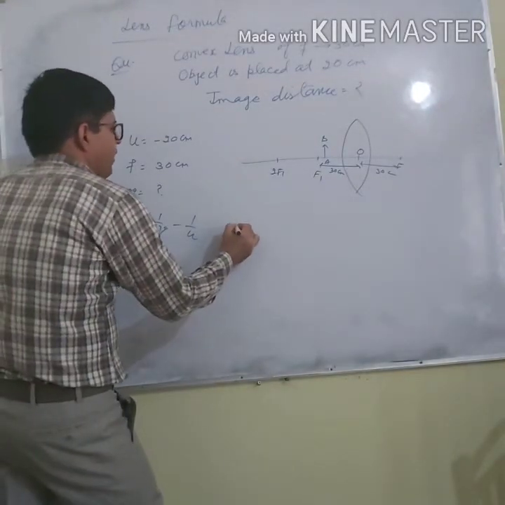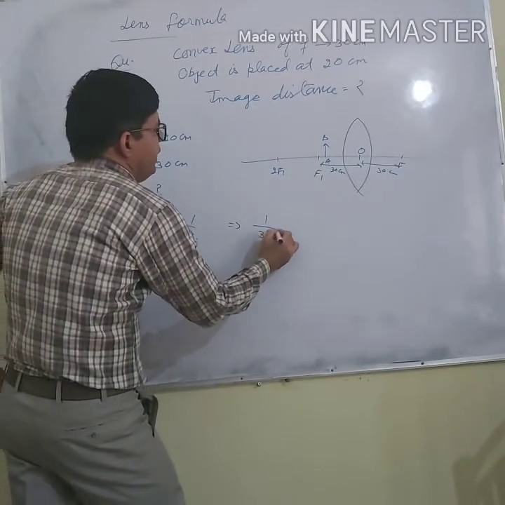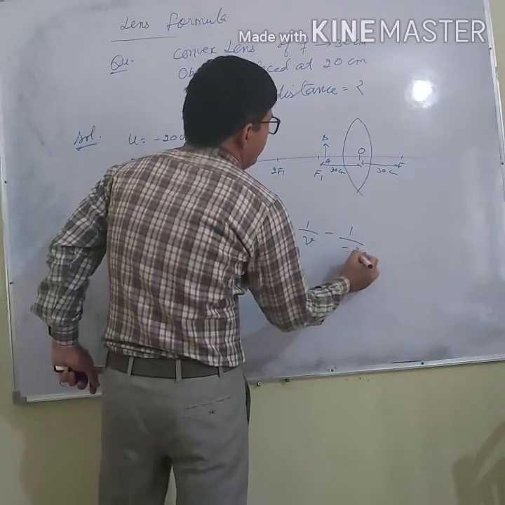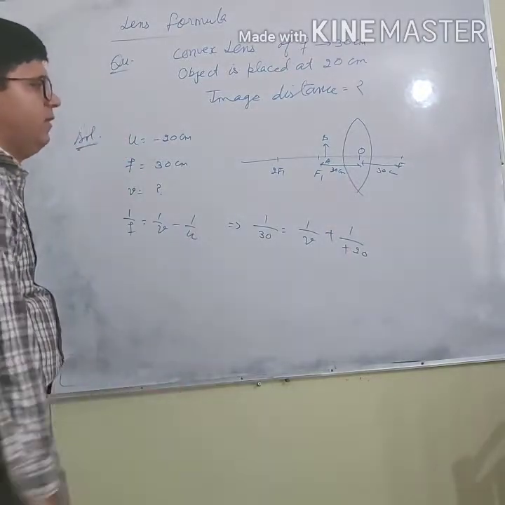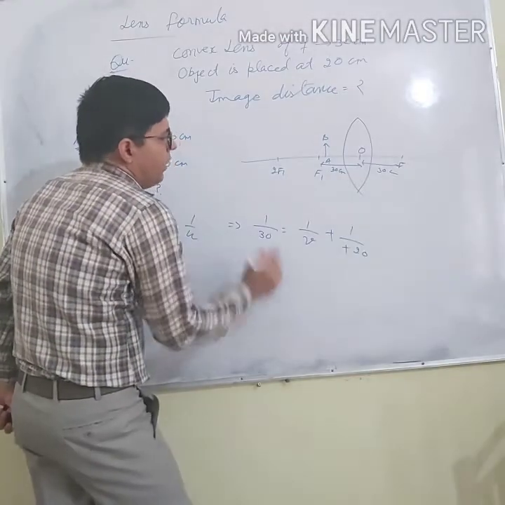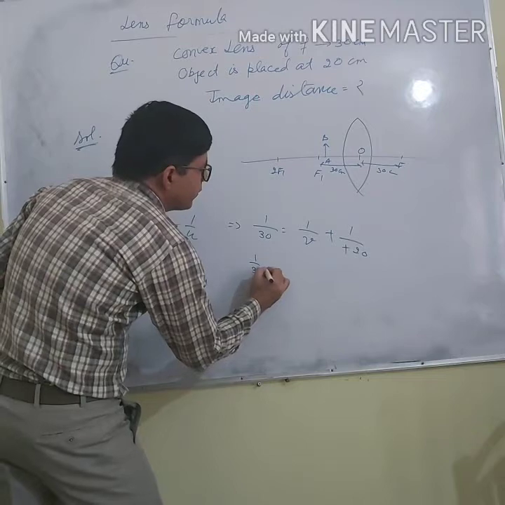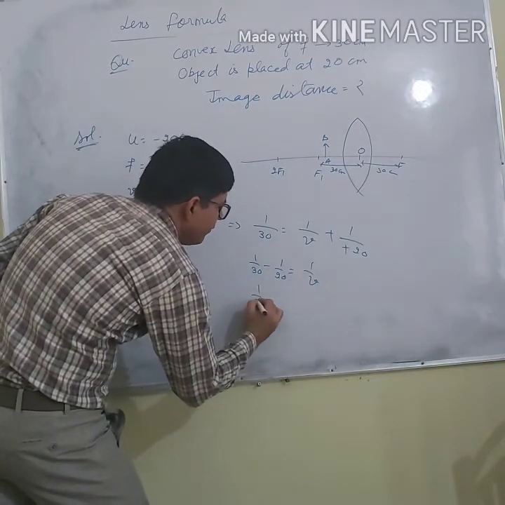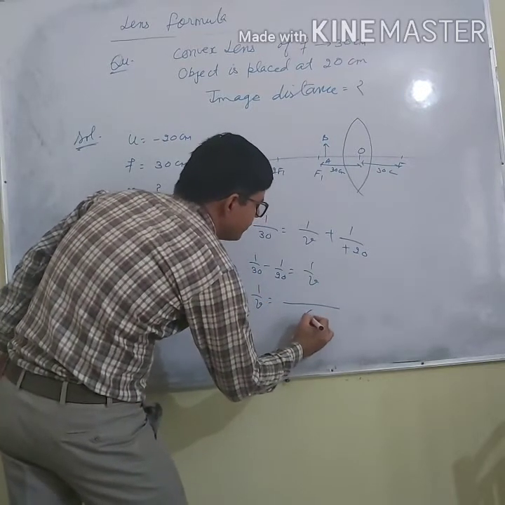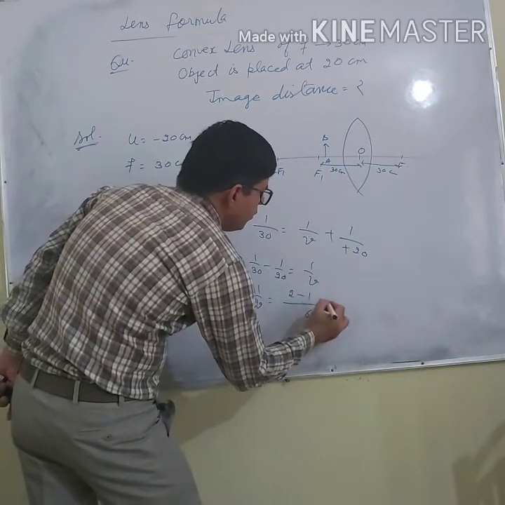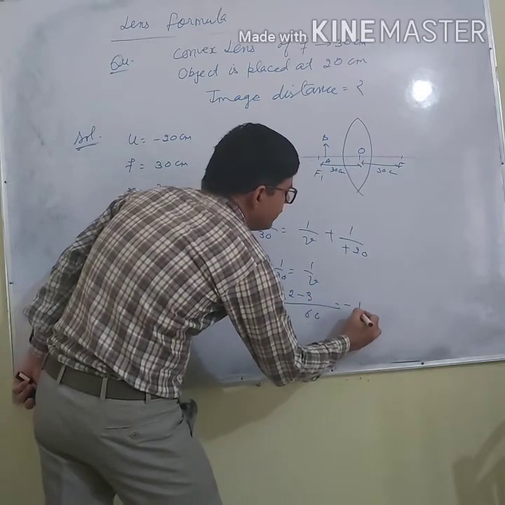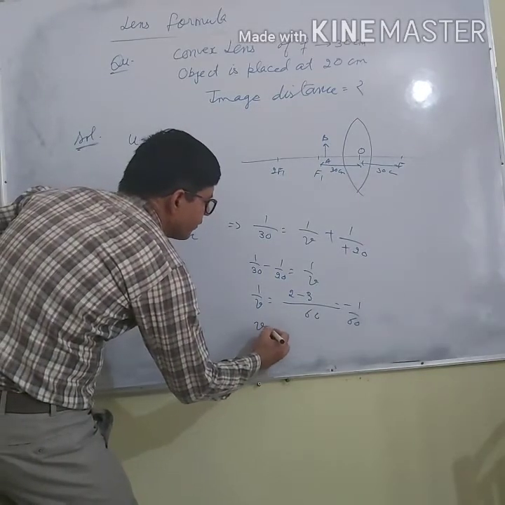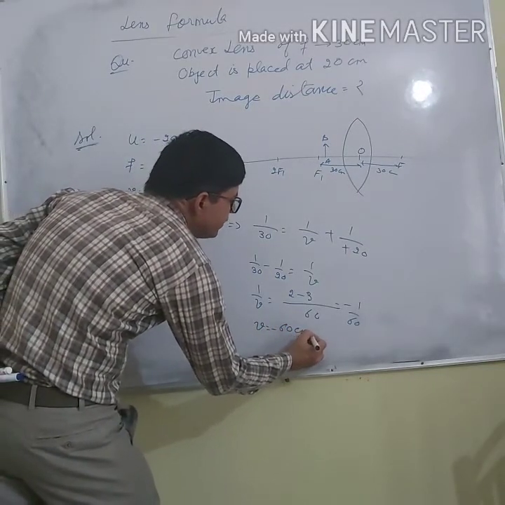What is f here? 1 by 30, v I have to calculate, and u is minus 1 by 20, minus minus plus. Now when this term is shifted to the left hand side, it will become negative 1 by 20. So I can say 1 by v equals, what is the LCM? 2 minus 3 minus 1 over 60. So what is v? v is minus 60 centimeter.